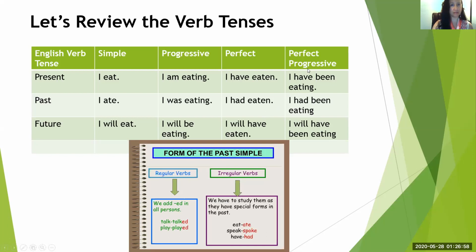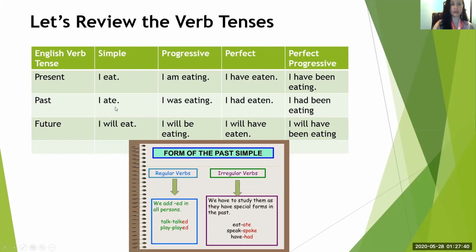Perfect progressive, in the present tense, I have been eating. Perfect progressive past tense, I had been eating. Perfect progressive future tense, I will have been eating. Did you notice over here that some of the things that the future tense has? Will eat, will be eating, will have eaten, will have been eating. So now you know in the future tense, you always use the word will in front of the verb.